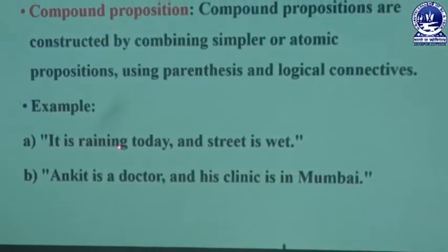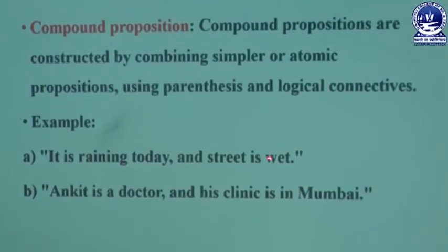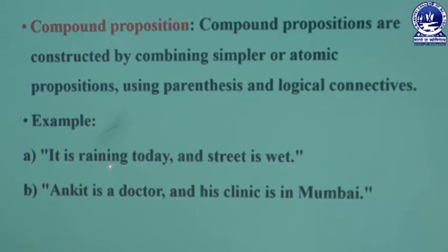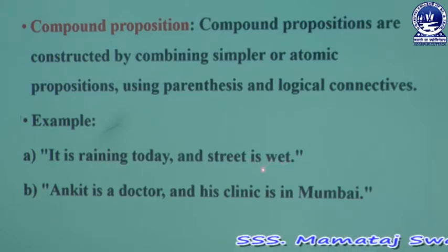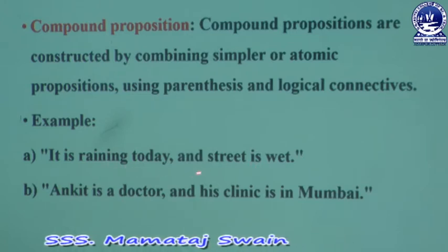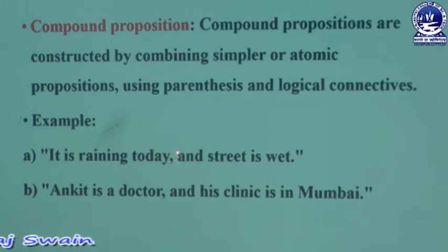Here, it is raining today is an atomic proposition, and the street is wet is another atomic proposition. These two are connected by the connective AND, and the sentence becomes a compound proposition which combines two atomic propositions.